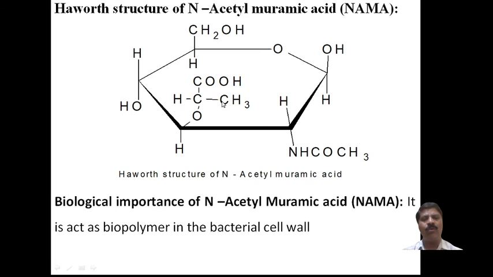It is a monocarboxylic acid, and a hydroxy group is present here. What is the name of this compound? Numbering 1, 2, 3, it is 2-hydroxy propanoic acid, which is called lactic acid.